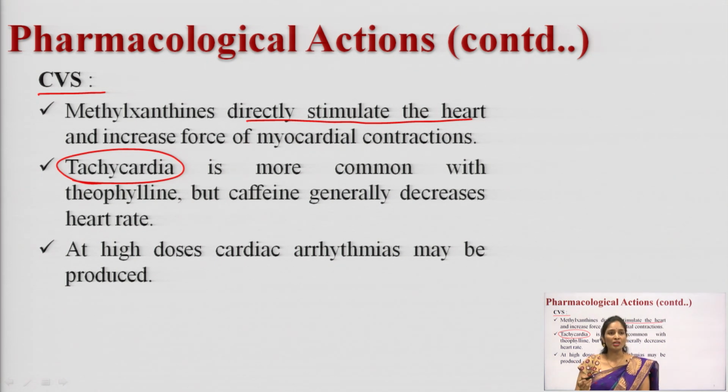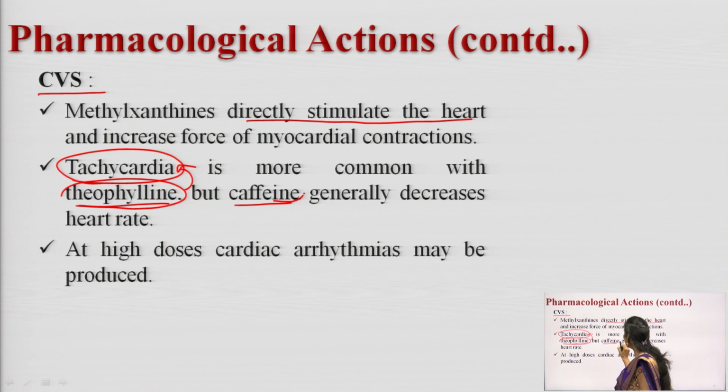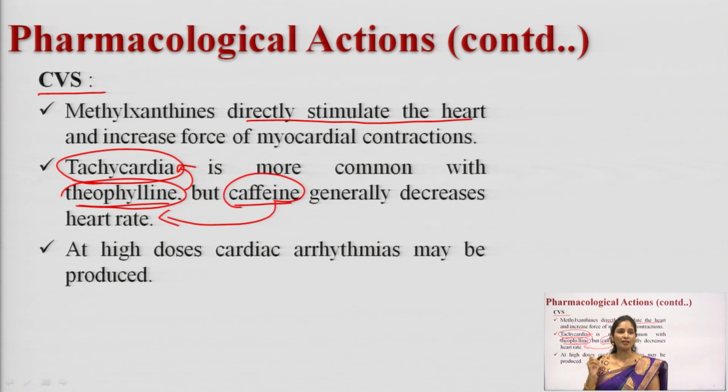Theophylline is a methylxanthine drug, and caffeine is also a methylxanthine drug, but these two drugs have different actions on the CVS. Theophylline causes tachycardia. Caffeine decreases the heart rate. If it decreases the heart rate, what is it going to show? Bradycardia. So theophylline shows tachycardia by increasing the heart rate, and caffeine shows bradycardia by decreasing the heart rate. Both are methylxanthines, right?